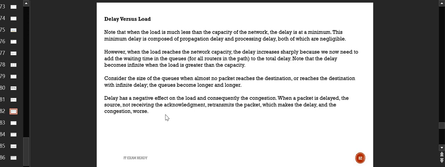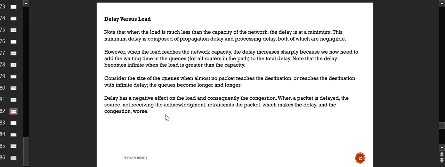You are sending a small amount of water. Then you start feeding it with not water, because water will not be blocked there. Let's assume some solid stuff sent through a kind of tunnel. If there is less solid stuff in the tunnel, it will be able to move easily. Otherwise, when you keep pushing a lot of solid stuff inside the tunnel and try to move it from one end to another end, it will increase the force that you will require to push the things from one end to another, right? So now you have to provide some extra force from outside to send this from one point to another point.